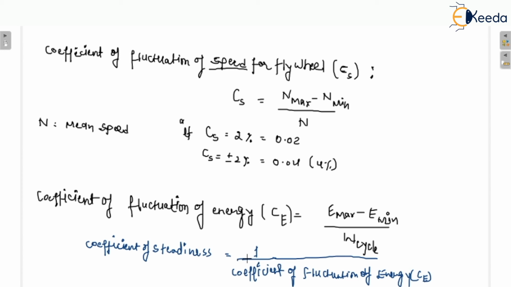So if the question asks you to find out the coefficient of steadiness, then you have to use this formula. Okay. So now there is another term, that is coefficient of steadiness, that is equal to 1 upon coefficient of fluctuation of the speed. This is inversely proportional to the coefficient of fluctuation of speed. Okay. Sometimes they will ask you to find out the coefficient of steadiness, so that formula you must apply. So this is 1 upon coefficient of fluctuation of the speed. Okay, this is not Ce, this is Cs.